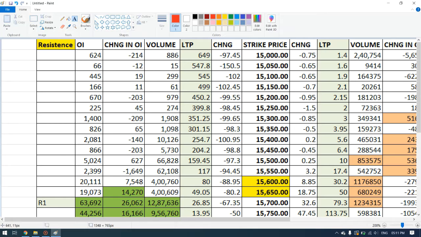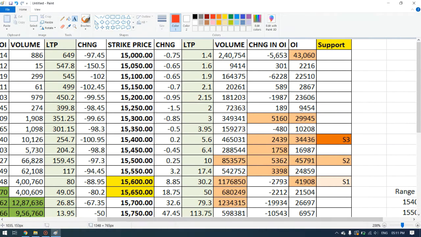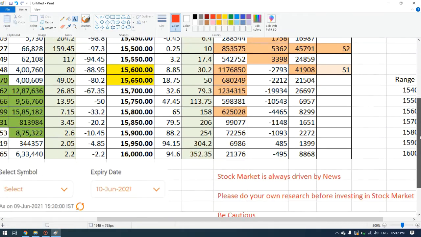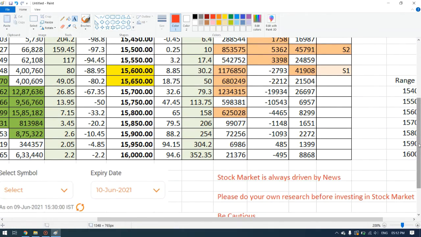and this is the strike price. Call always represents the resistance. On the right hand side we have puts data, and this is the open interest, change in open interest, volume, LTP and change. This is the strike price. And put always represents the support for Nifty. So first we will be analyzing the resistance side.